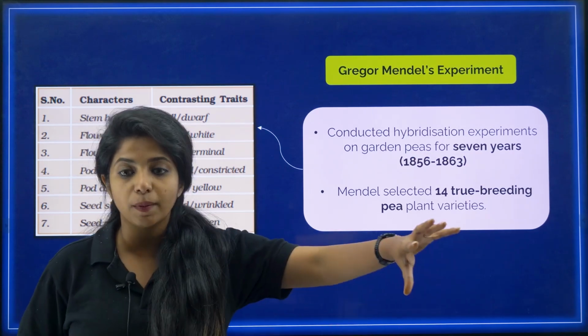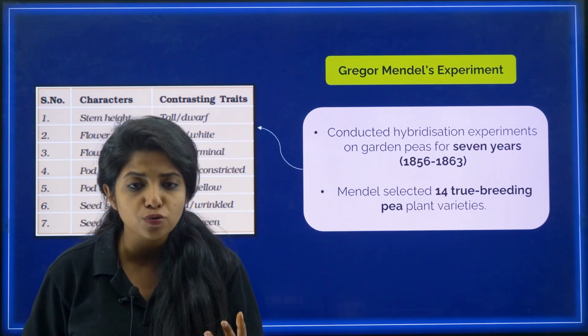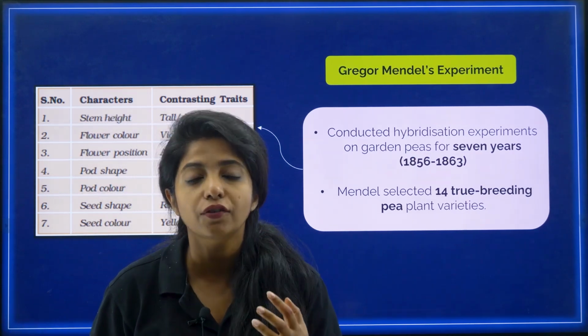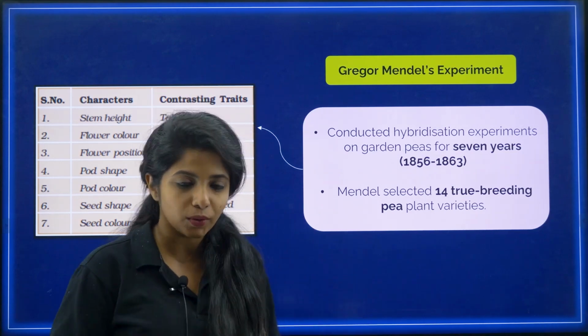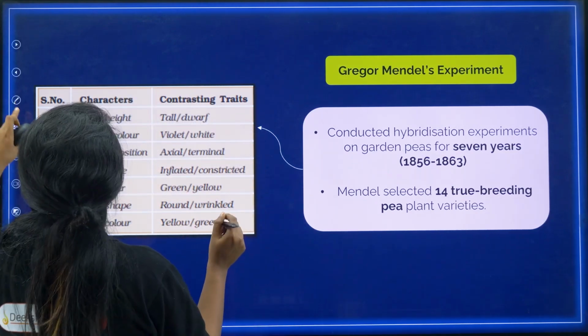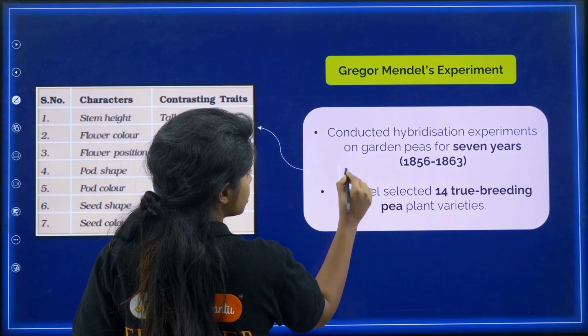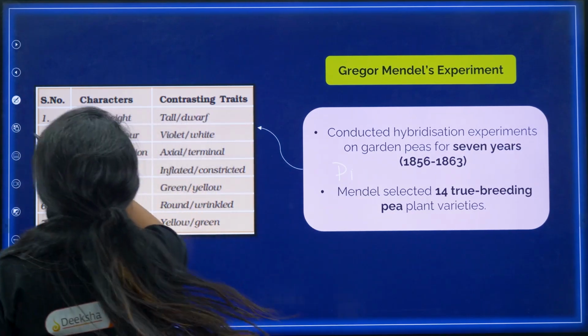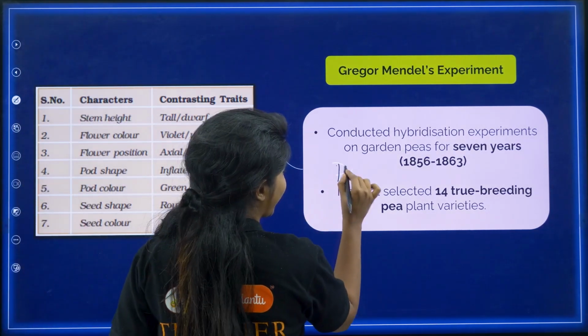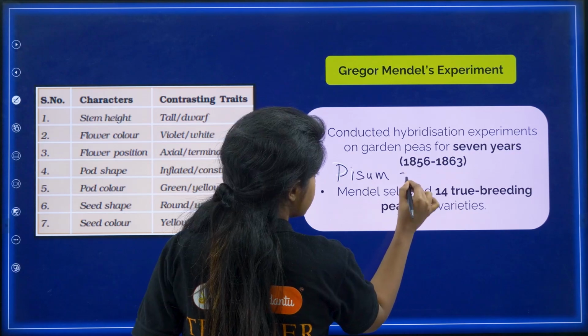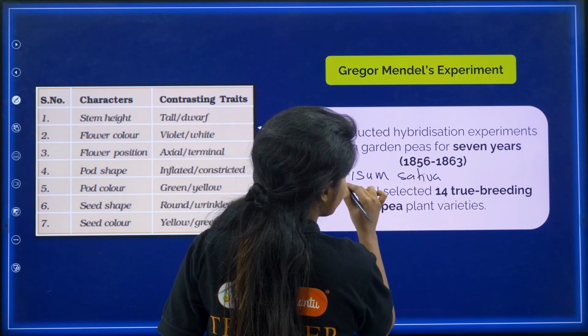He did his experiments, and for that, what did he choose? He chose Pisum sativum, or basically garden pea. Okay, so Pisum sativum is not being mentioned over here, so I'll just write it down for you. It's Pisum. Is it visible? No, it's not visible, so let's make it in black. Pisum sativum, or basically garden pea, was being used.